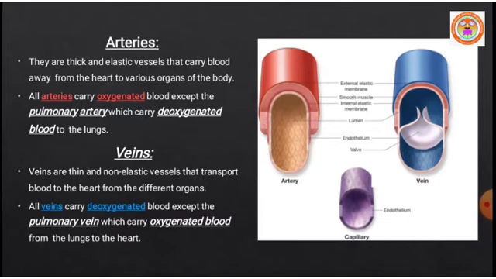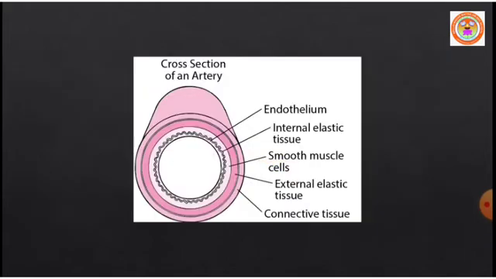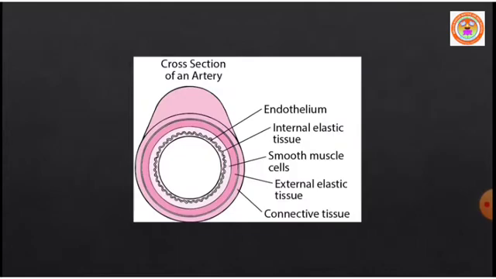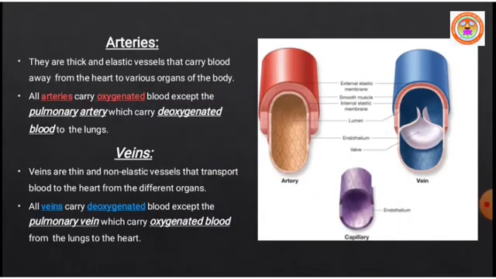I am repeating, arteries are thick and elastic vessels and they carry blood away from the heart to various organs of the body. All arteries carry oxygenated blood except the pulmonary artery, which carries deoxygenated blood to the lungs. The largest artery in our body is said to be the aorta.